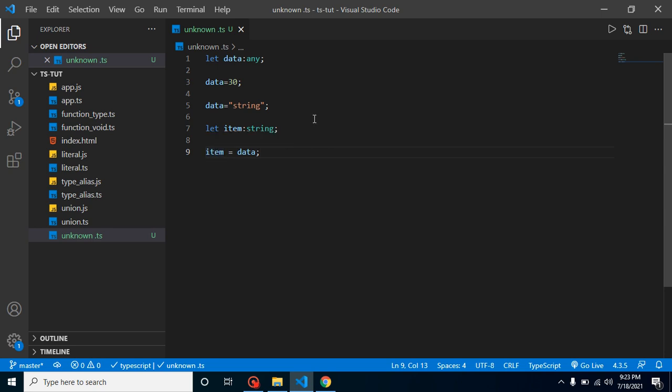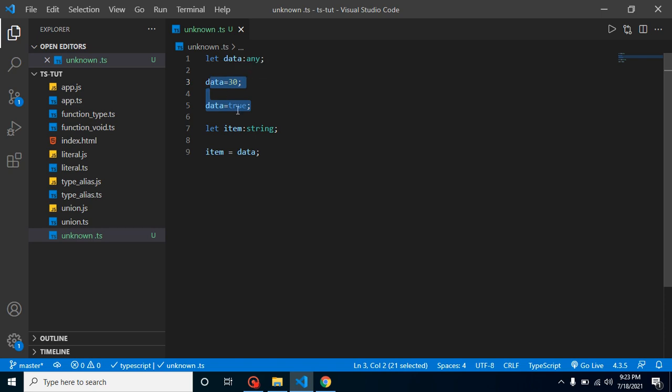And there is a very high possibility that data might not have any string value. Maybe we have a boolean value like this. Still this is working fine, because item accepts only string values, but in our data there is no string value at all.